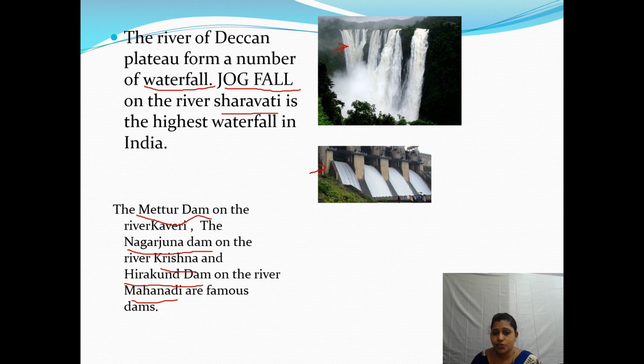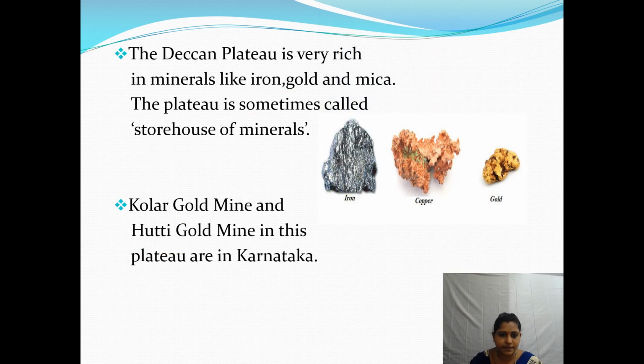The Nagarjuna Dam on the river Krishna and the Hirakud Dam on the river Mahanadi are the famous dams.